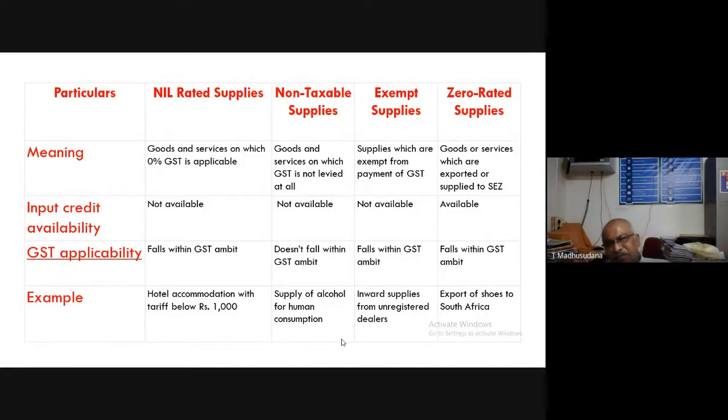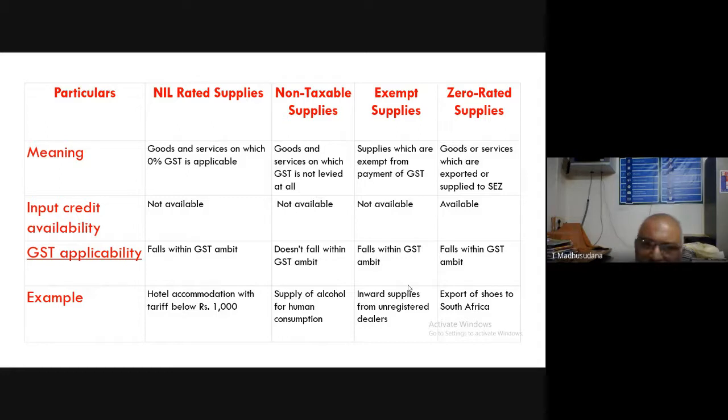Next, non-taxable supplies means goods and services on which GST is not levied at all. On these goods and services, GST will not be levied. They are known as non-taxable supplies. Next, exempt supplies means supplies which are exempt from payment of GST. The GST payment is exempted on these supplies. They are known as exempt supplies.